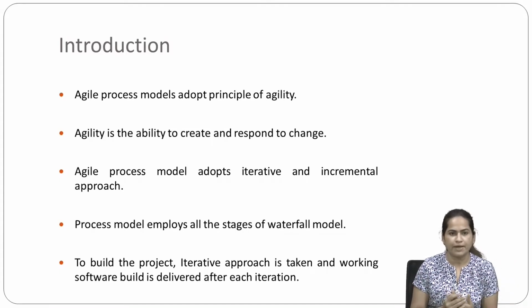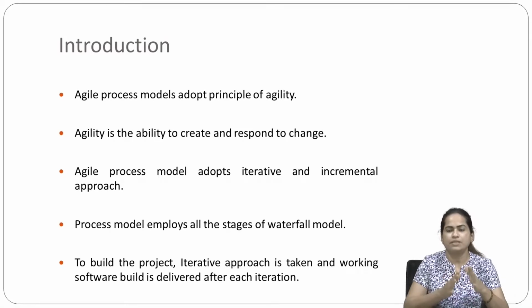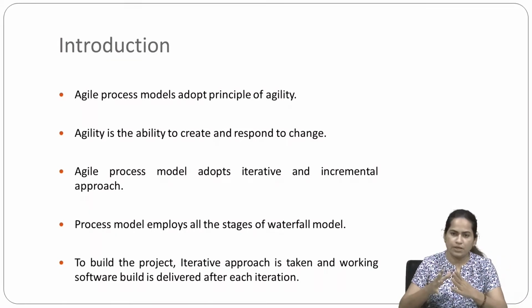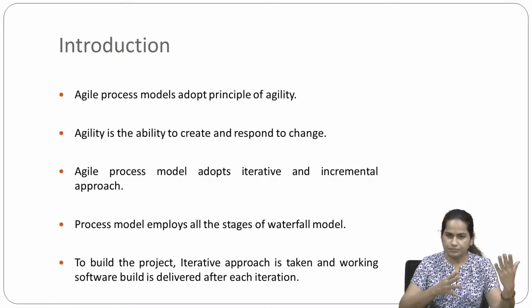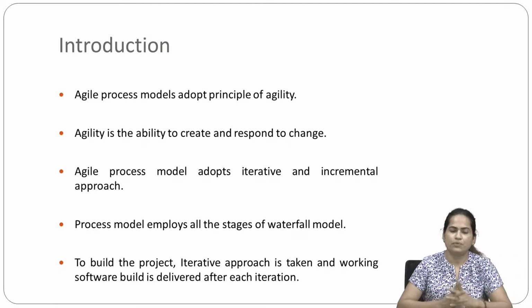The same thing we have here also. The process model employs all the stages of the waterfall model. As we have seen in the waterfall model, we have 5 activities which we follow. The same activities we follow here also, so we say that it follows the stages of the waterfall model.